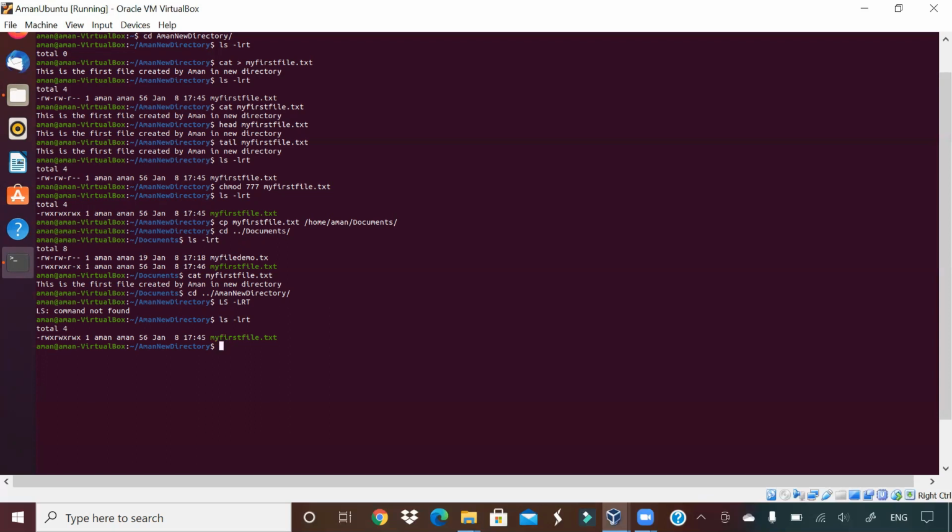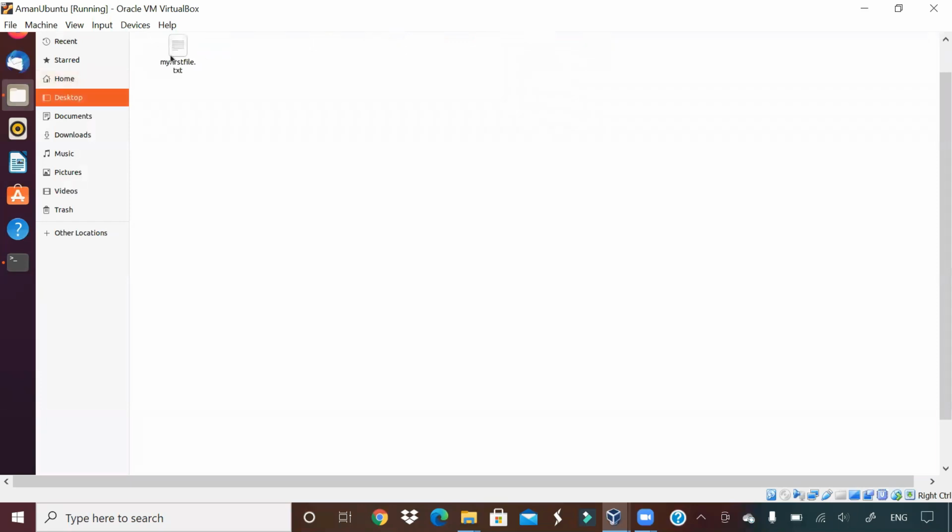Let me try that. Move is nothing but mv your file. What is the name of your file? My first file. Where do I want to move it? Let us say I want to move it to desktop, so home Aman desktop. Moving means nothing but cut paste, so I should not be able to see this file here. You see zero files. On the desktop you will be able to see this file. cd desktop is not happening because I need to go one directory back. cd desktop, ls -lrt, that file is present on the desktop now. From the GUI also you can see, guys, in desktop you will see this file.